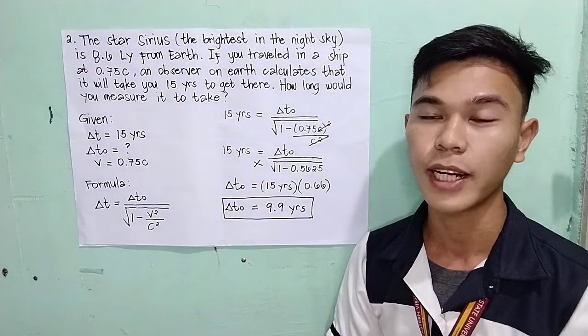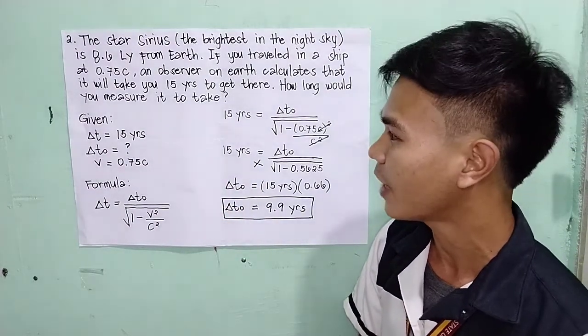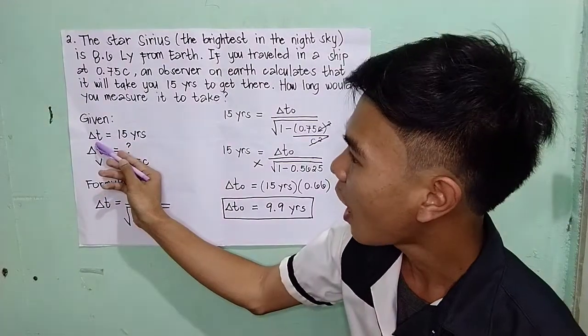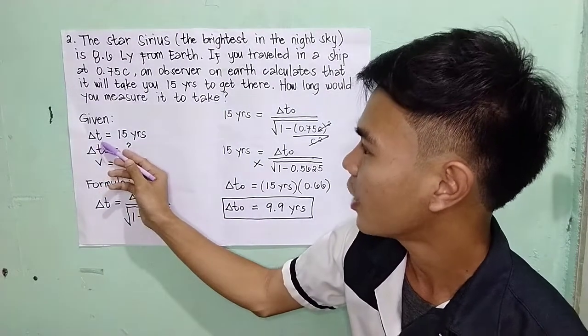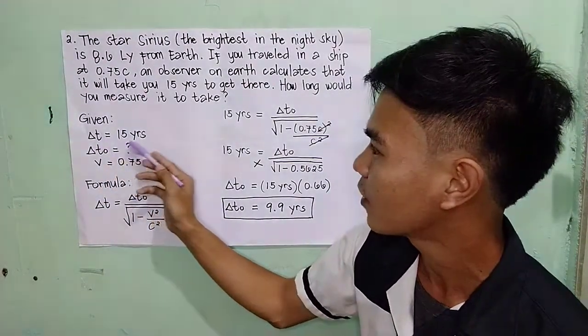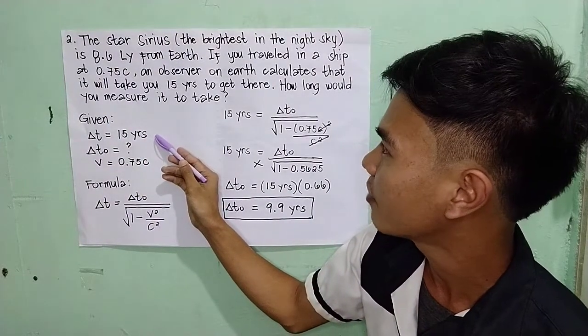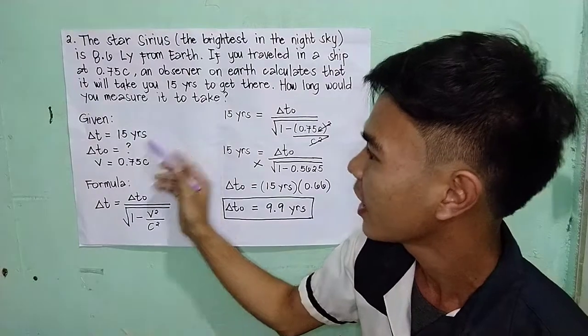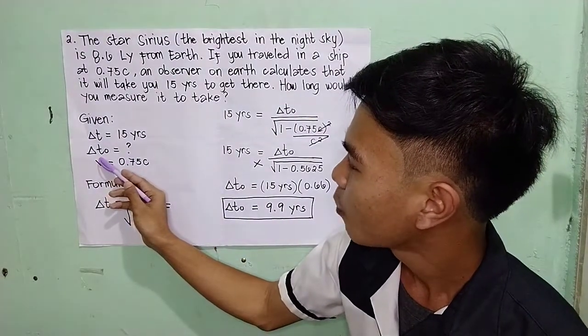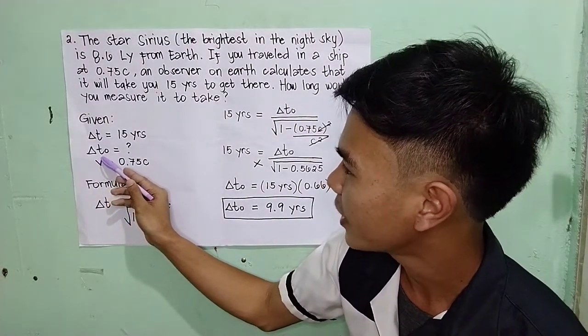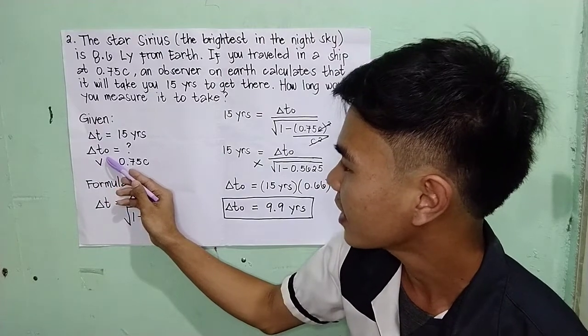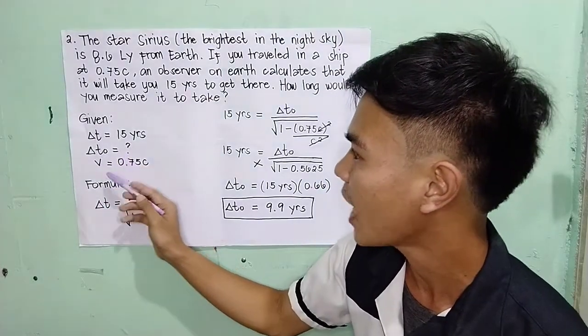So first, we are going to identify our given, which are our delta t, or the dilated time, is equal to 15 years. So this is the calculation of the observer on Earth. And we are going to find our delta t-naught, or our proper time.